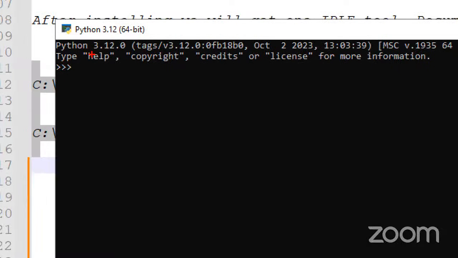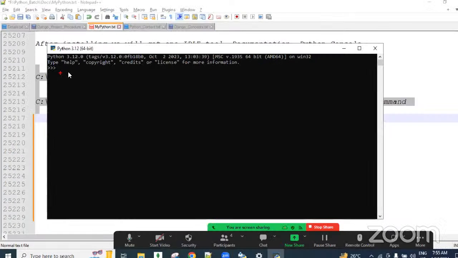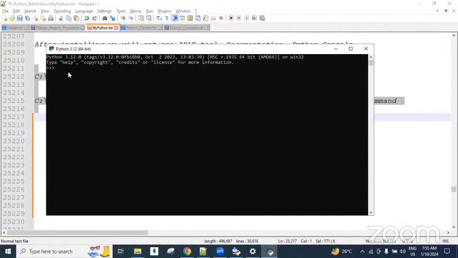So this is the Python prompt, guys. By default, triple greater-than signs are shown here. Now here we can execute Python-related code, guys. We can test the Python code to see whether it is working or not.